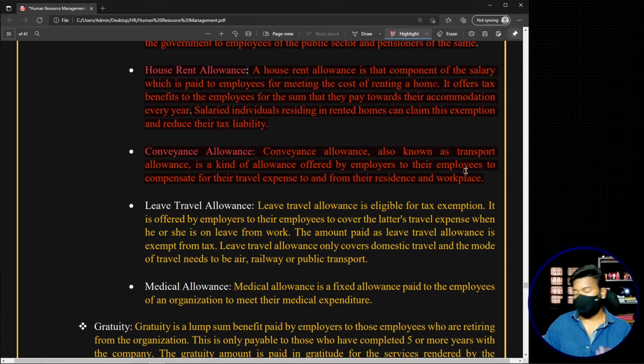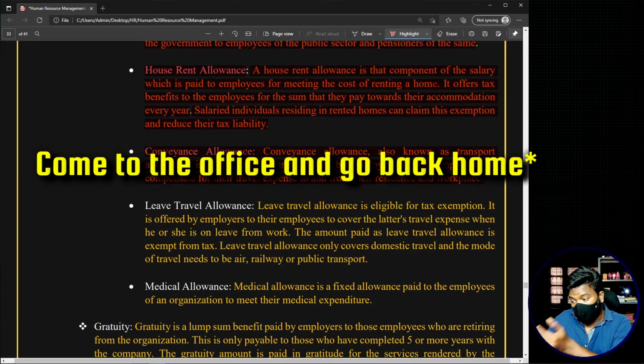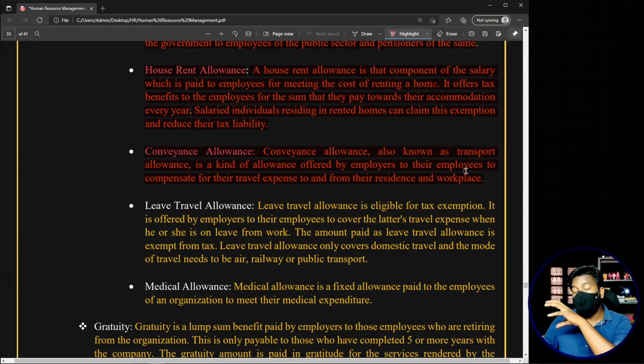That means, for example, to give you in simple terms, certain organizations estimate an amount that is borne by the employee in order to come to the office and go back, and they will calculate how much that total will be for a month, and they'll include that in the salary. So that particular component, which is given in order to deal with the charges to and fro between the workplace and the residence, is generally termed conveyance allowance.